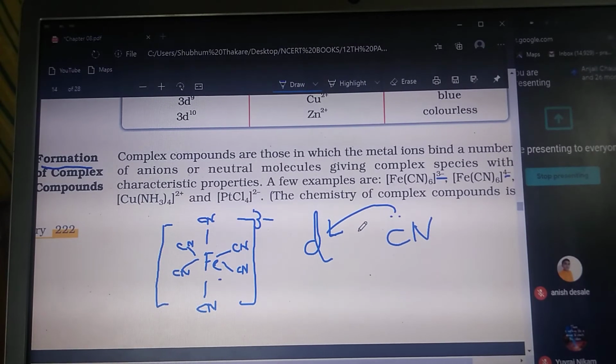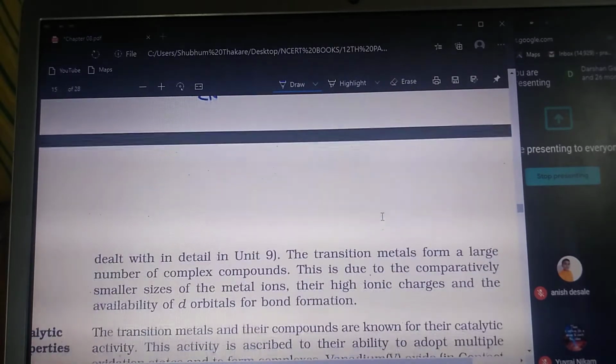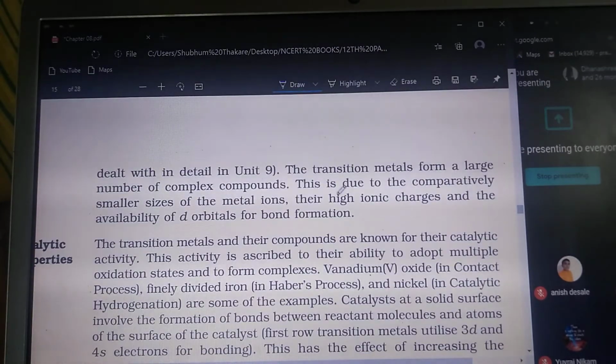This type of covalent bond formed is called a coordinate covalent bond. So due to this, complex formation takes place in the transition metals. In chapter number 9 we are going to study this in detail, but one of the reasons it forms complex compounds is the comparatively smaller size, that is, a smaller metal ion size and high ionic charges.